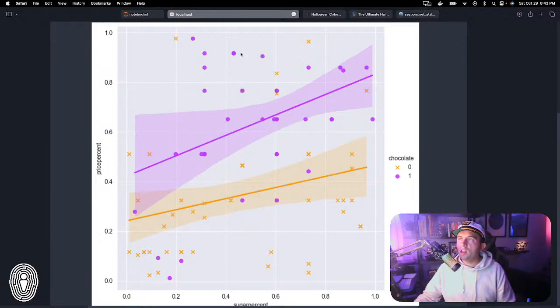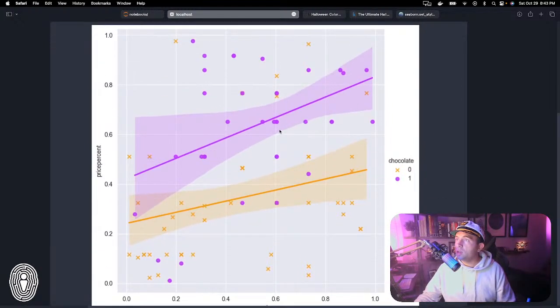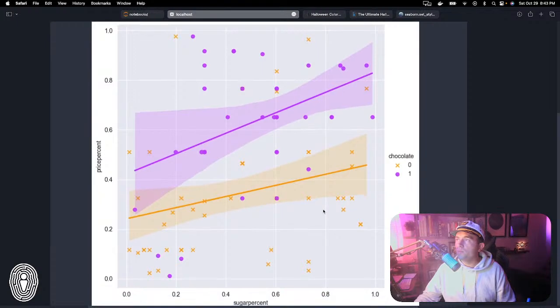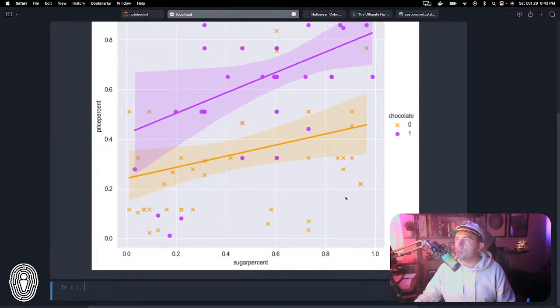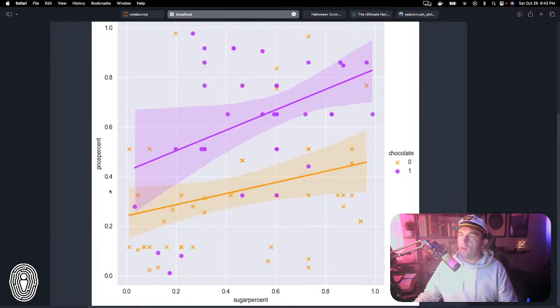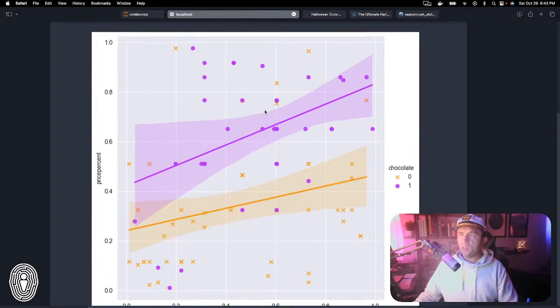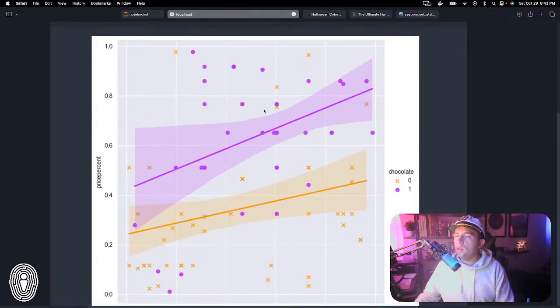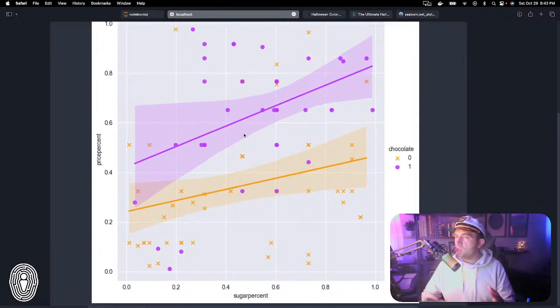But you can see here that we start to get more data points up here. With the sugar percentile, there are quite a few of these orange candies that have a higher sugar percentile. We're getting a lot of different information from just this one visualization. We are seeing the correlation between price and percent. We are seeing how this compares between chocolate and non-chocolate. We are seeing a gentler correlation for non-chocolate candies and a stronger correlation for chocolate candies.